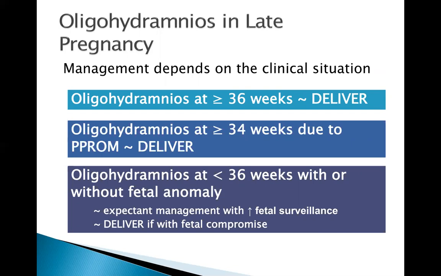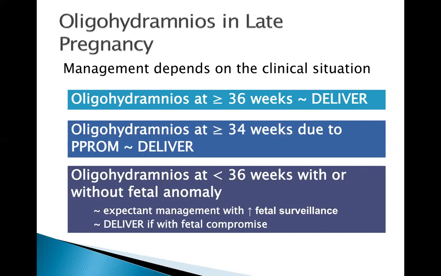But if the oligohydramnios is secondary to preterm premature rupture of the membranes, since the bag of water has already ruptured, delivery is earlier at 34 weeks. When there is oligohydramnios and the AOG is less than 36 weeks and the bag of water is intact, then expectant management is in place, but with increased fetal surveillance. The goal is to bring the pregnancy as close to 36 weeks as possible, but delivery is already indicated when